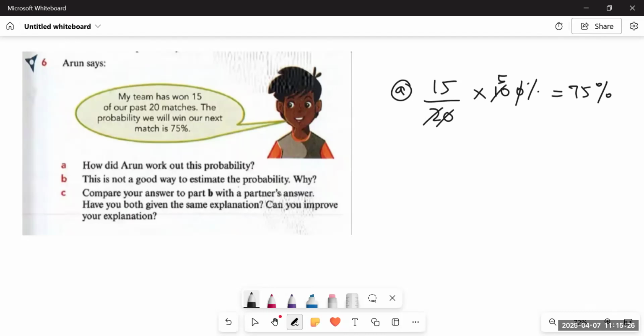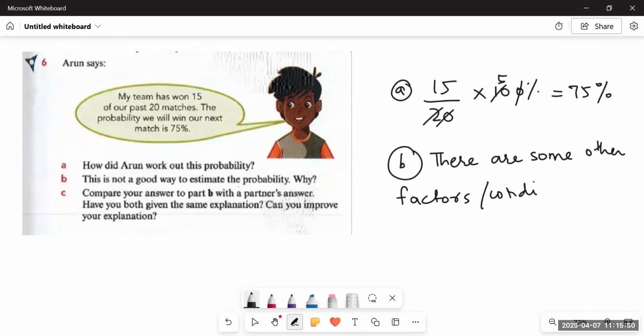Although he has calculated the probability absolutely correctly, this is still not a good way to estimate it because there are other factors involved in winning or losing a match.